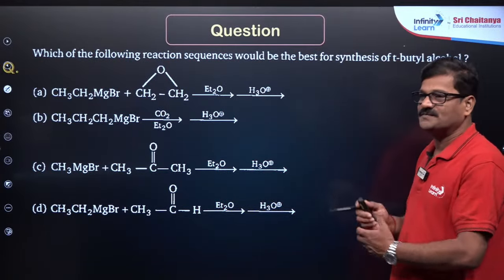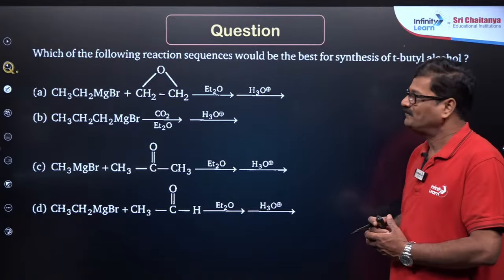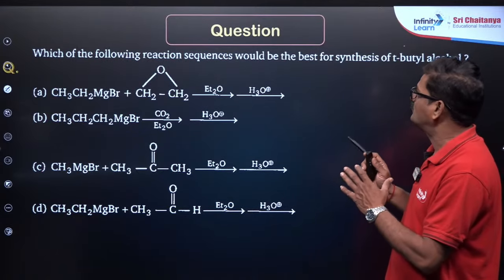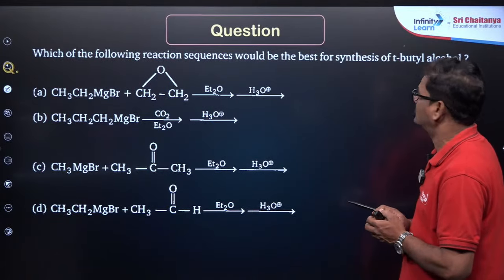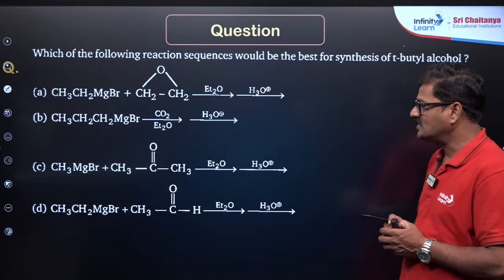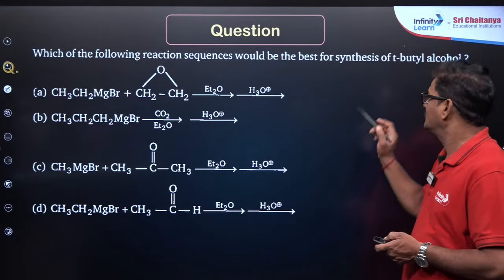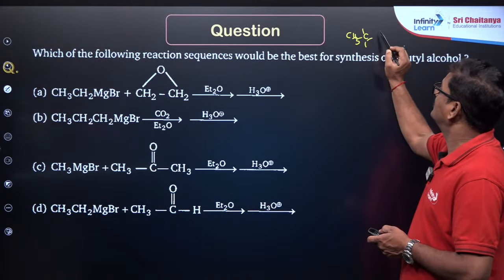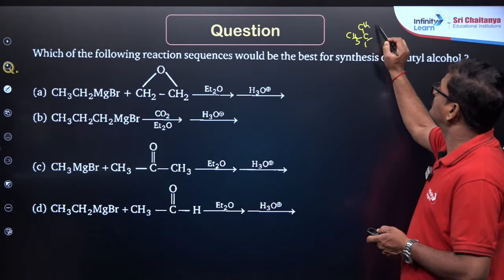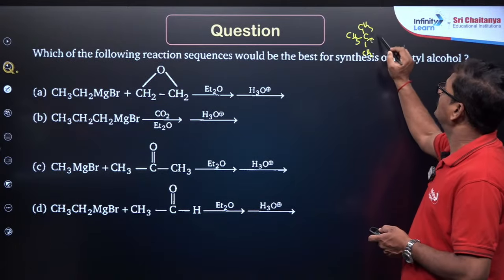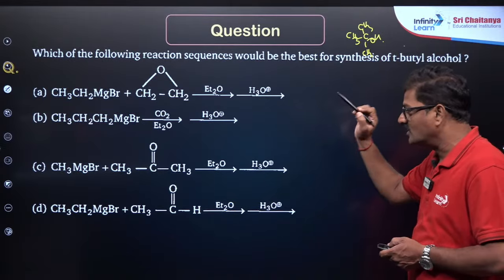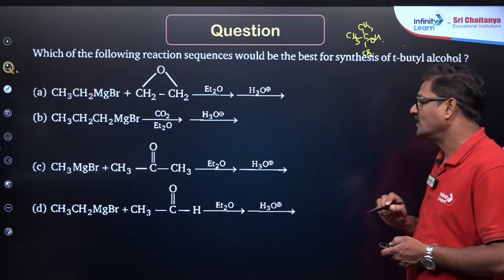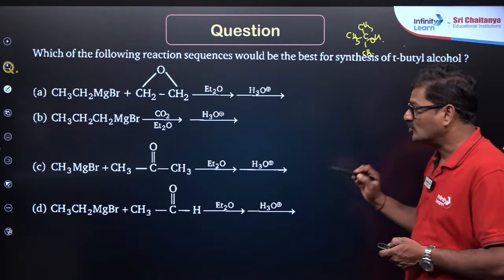A series of questions are coming like fire. Which of the following sequences would be the best synthesis of tertiary butyl alcohol? This is your tertiary butyl alcohol, CH3, C, CH3, OH. To prepare a tertiary alcohol, you need a ketone.